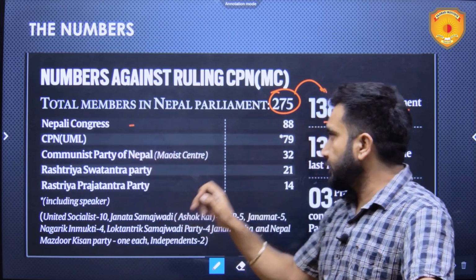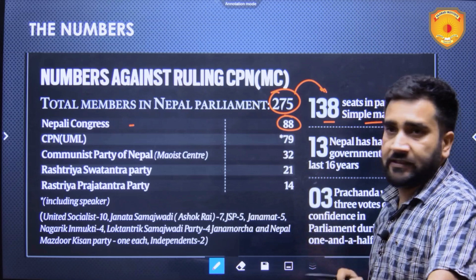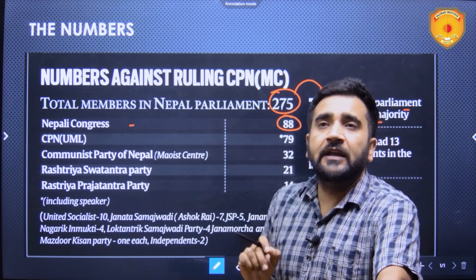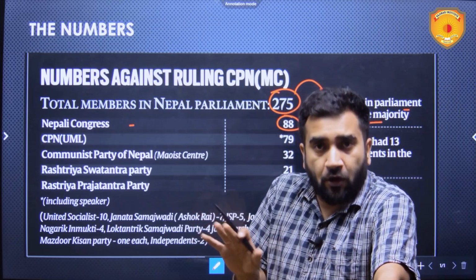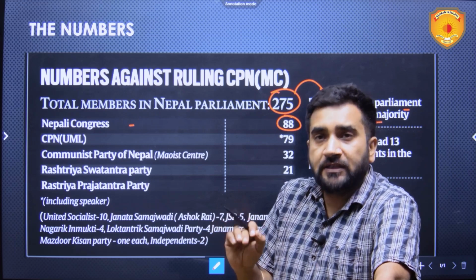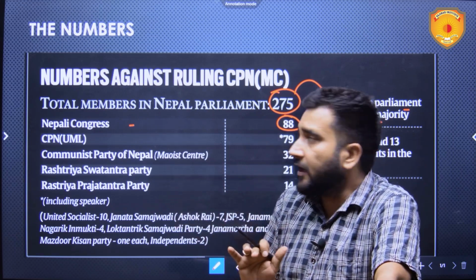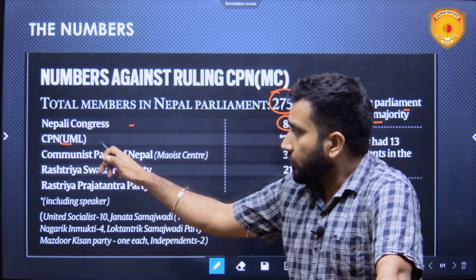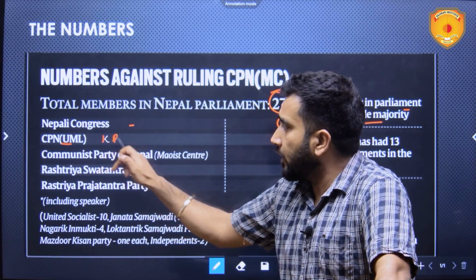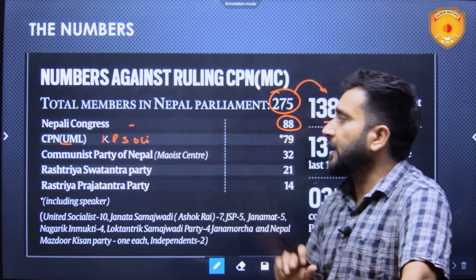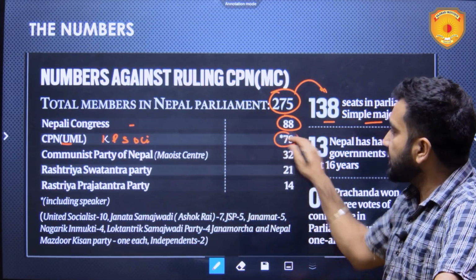Nepali Congress has 88 seats. Nepali Congress, the party which was till now in the opposition, is now going to be part of the ruling coalition if the reports are correct. CPN UML, the party headed by KP Sharma Oli, has 79 seats.